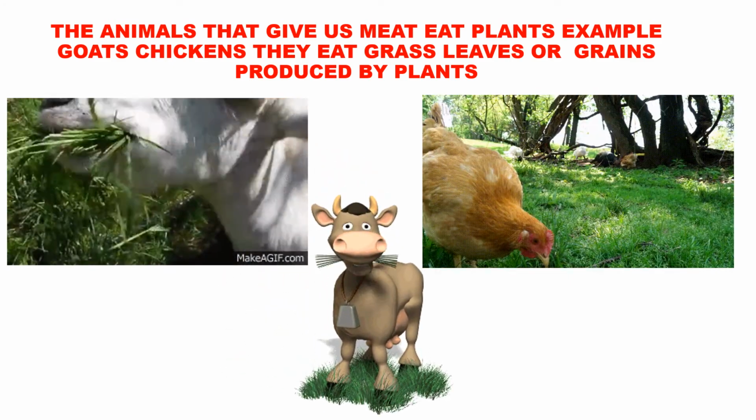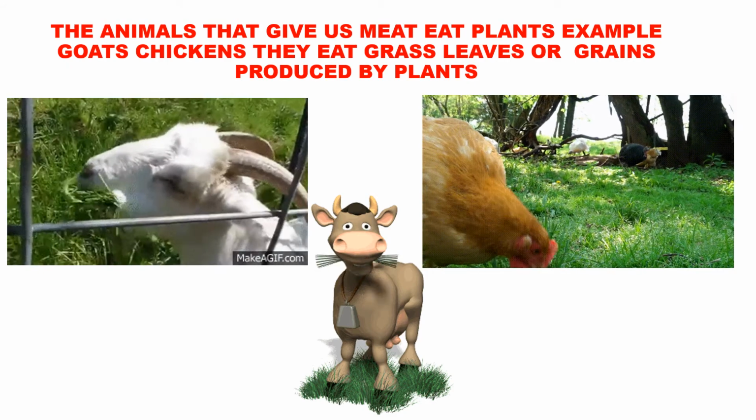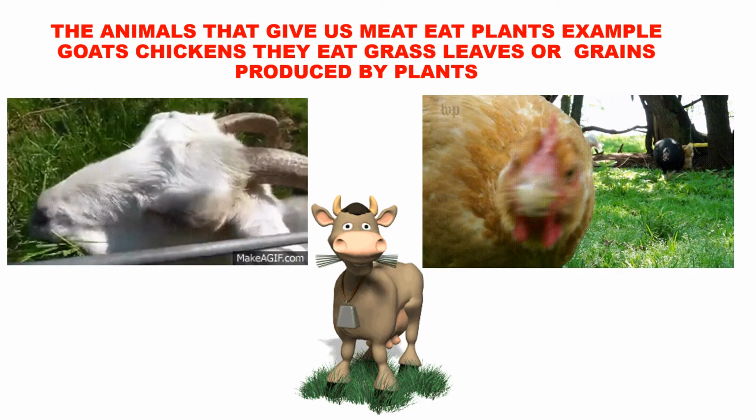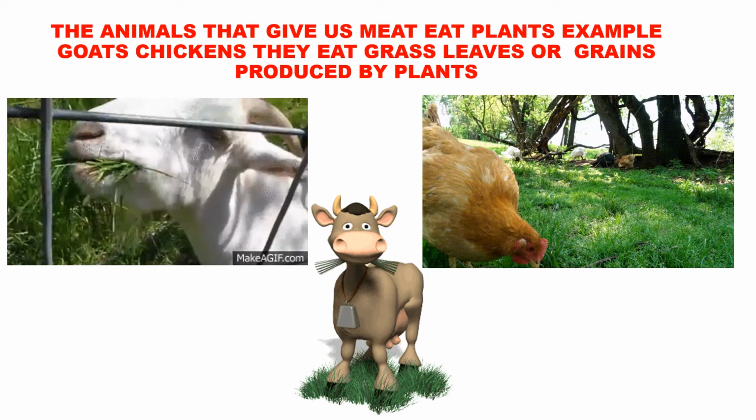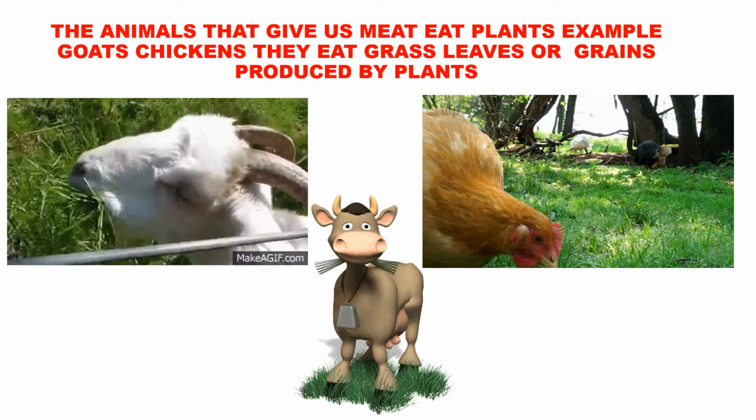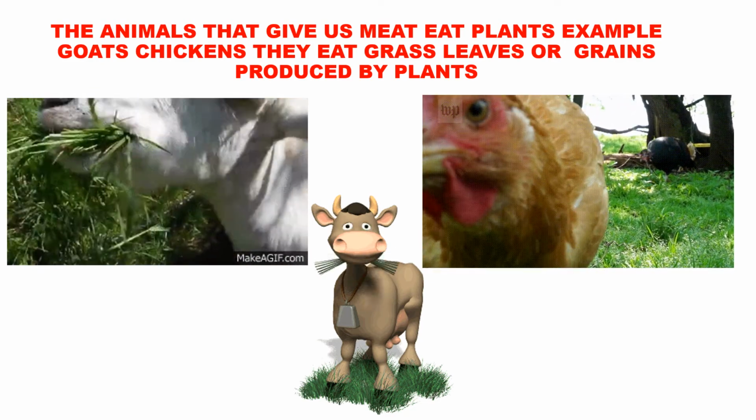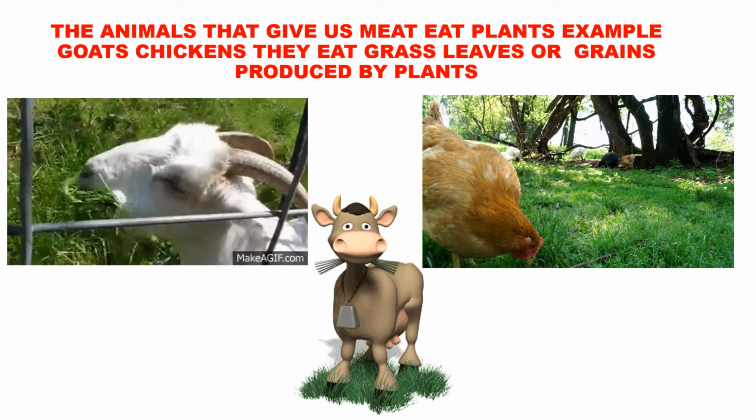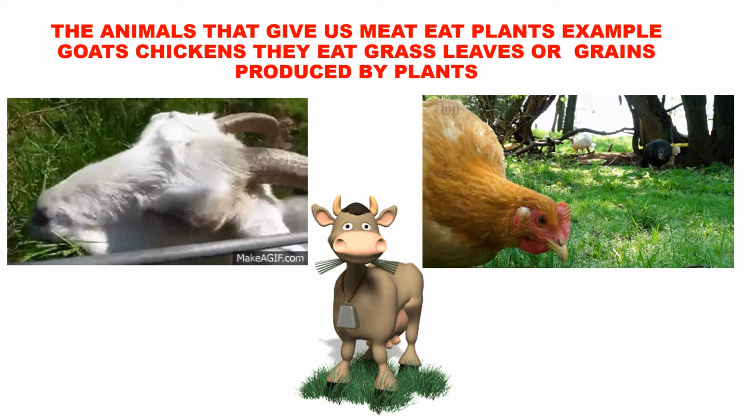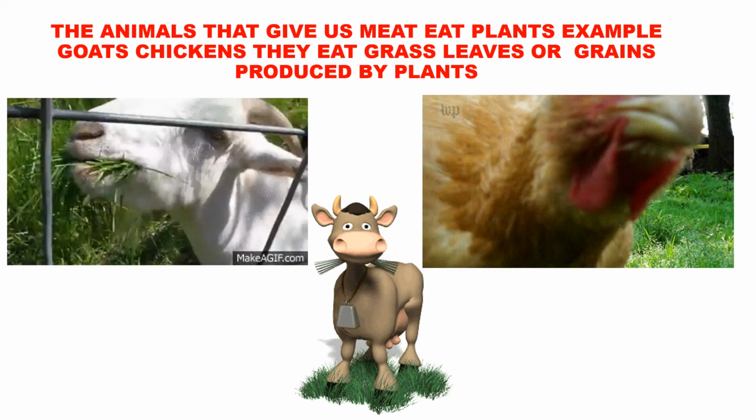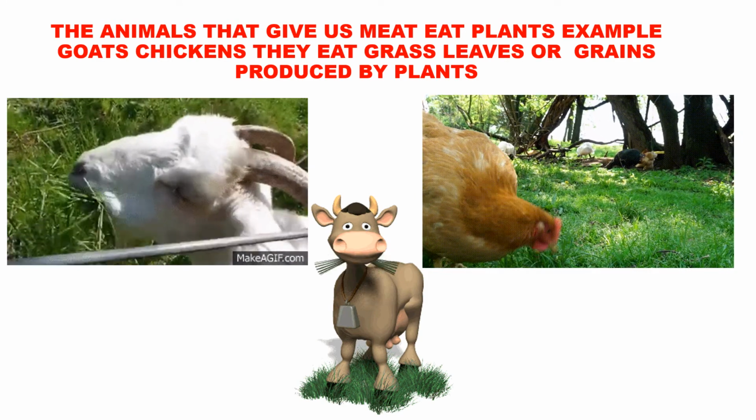A cow also eats grass, and we drink its milk. Buffaloes and cows eat grass, no? So we drink the milk of the cow. So whatever animals we are eating as food, for them food is plants.